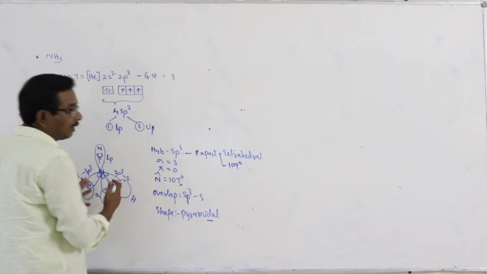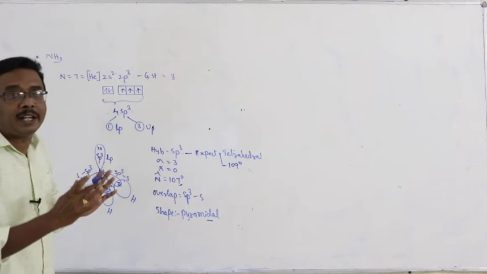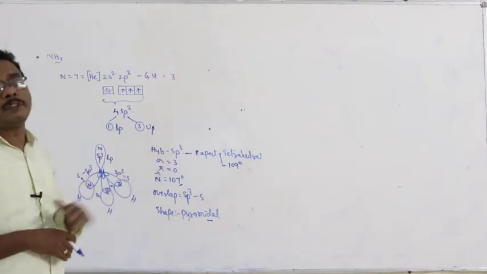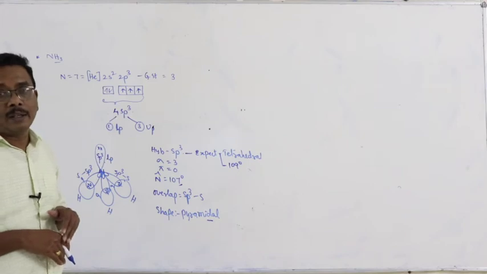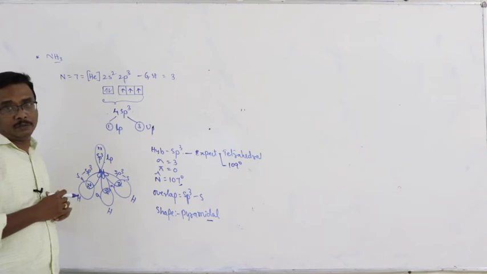What is the reason for that? Actually, the reasons for the deviation in the shape of molecules and bond angles are not clearly given by the concept of hybridization. That was successfully explained by VSEPR.